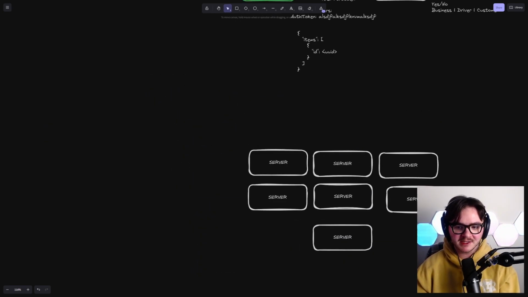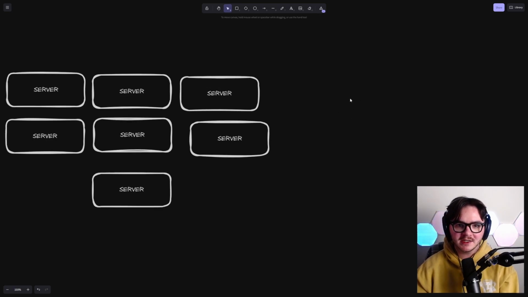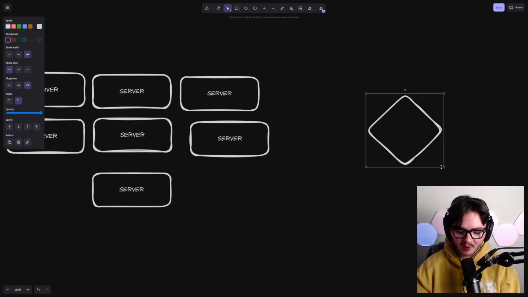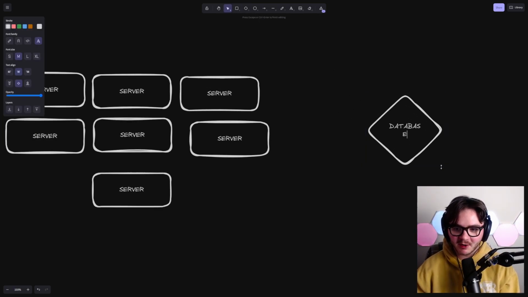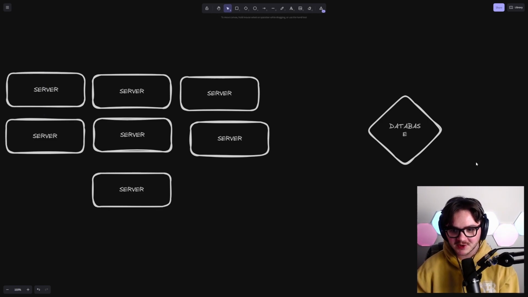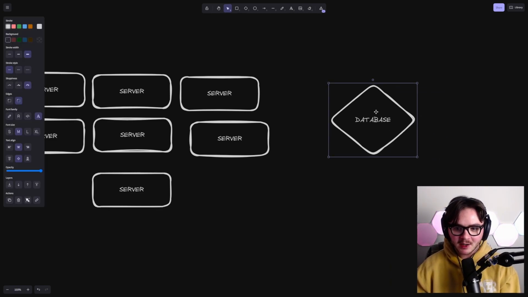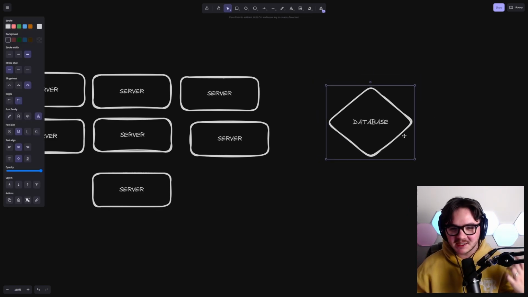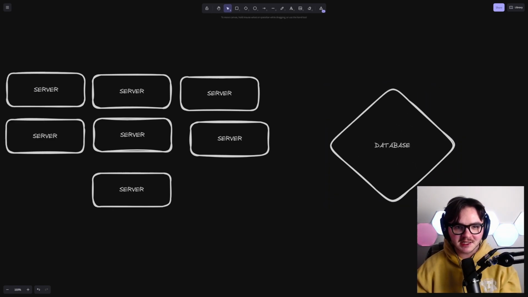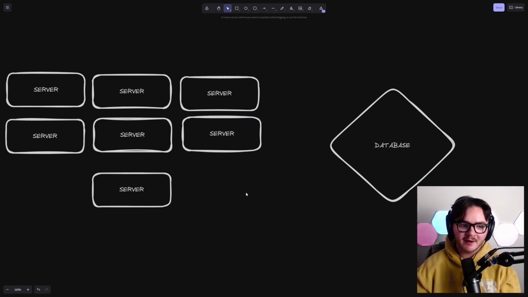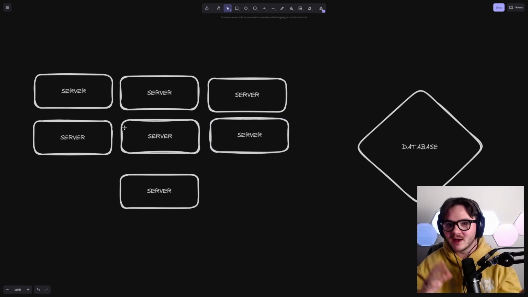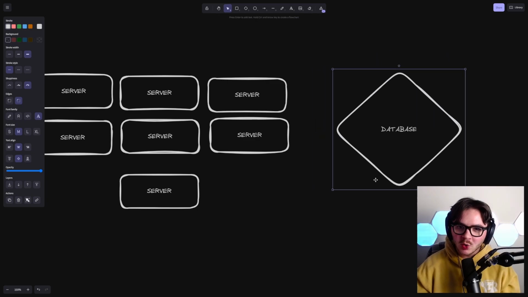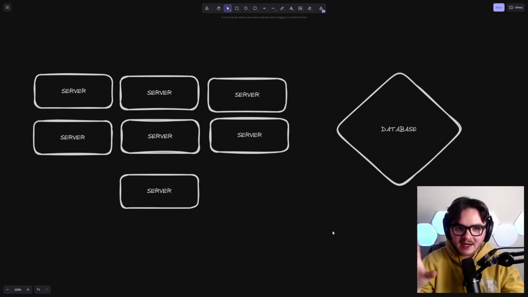All of these servers are going to talk to one database, one big boy database. And this is where we're going to start running into problems first, almost certainly. But we're going to have a database, and we're just going to keep scaling up the database, making it bigger and bigger and bigger for the first little while. This is going to do well for you. This is going to get you to a large point. We're going to have a bunch of replicas of the server that can do everything, and we're going to have one huge database. Already we've given ourselves a lot of scalability.